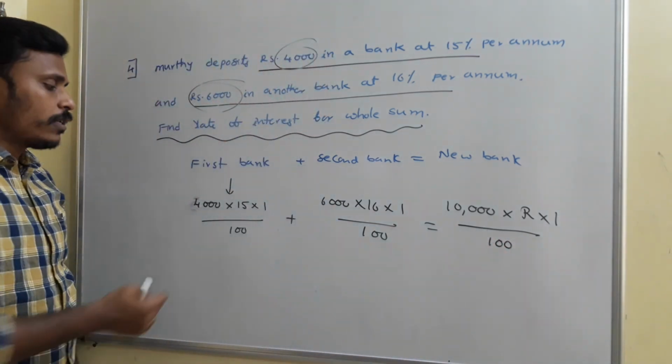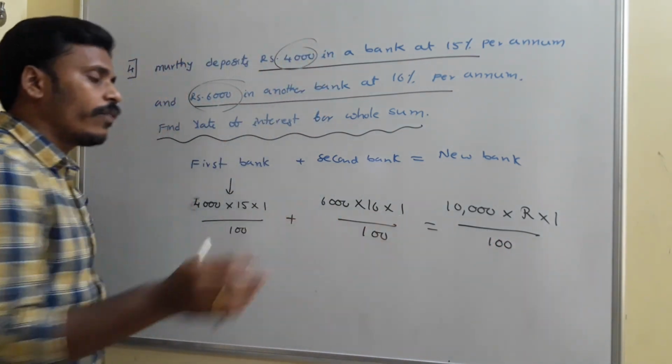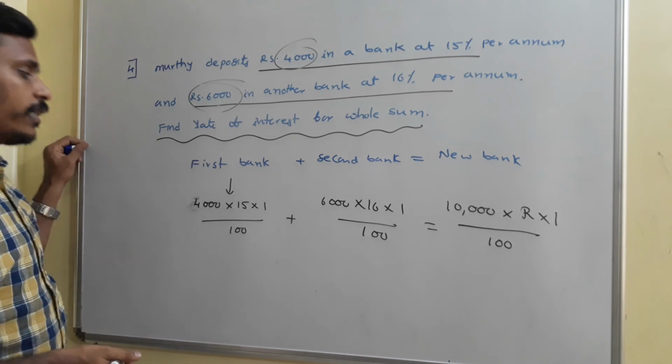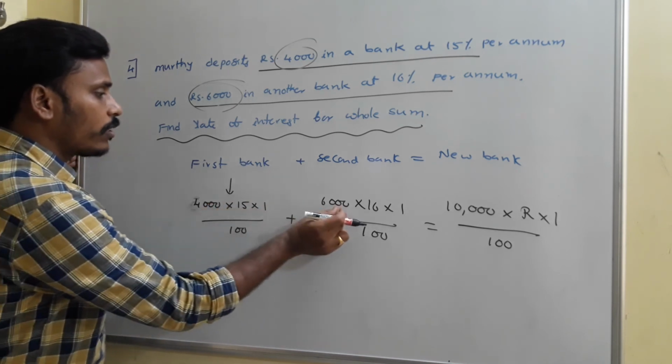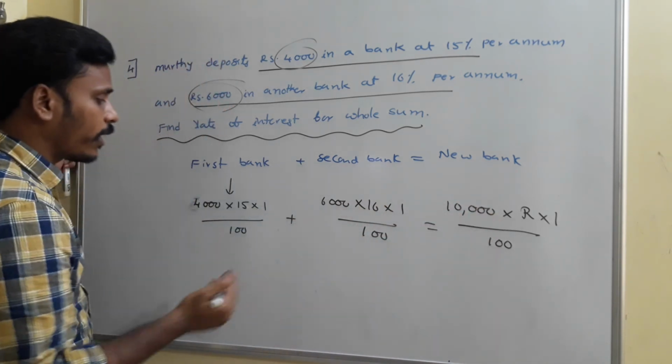The hundreds everywhere get cancelled, and then the three zeros also get cancelled.